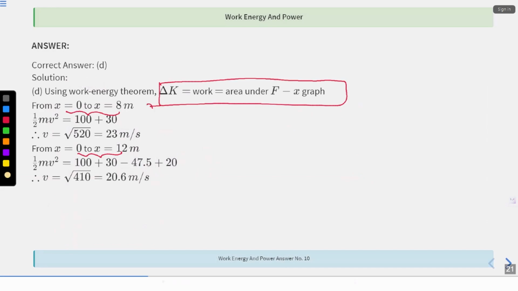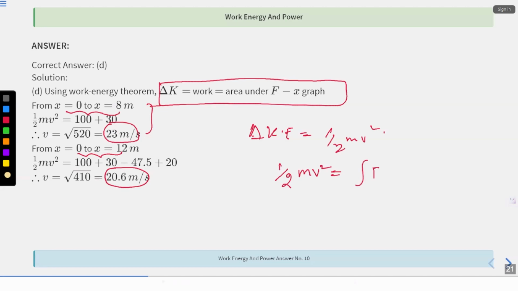All right. So 0 to 8 it comes out to be 23 meter per second. And if you calculate for 0 to 12, that is 20.6 meter per second square. Just equate the equation. So basically change in kinetic energy will be equal to half mv square, right? Half mv square will be equal to integral of F dot dx from 0 to 8, and half mv square will be equal to integral from 0 to 12 of F dot dx basically.